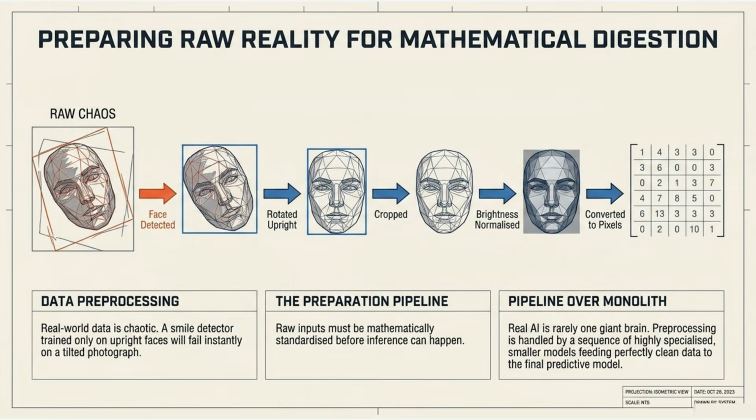Raw reality is chaos. Preprocess: detect, rotate upright, crop, normalize brightness, convert to a pixel matrix. Pipeline over monolith: specialized steps feed a final predictor. A smile model trained on upright faces fails on tilted photos without this prep.